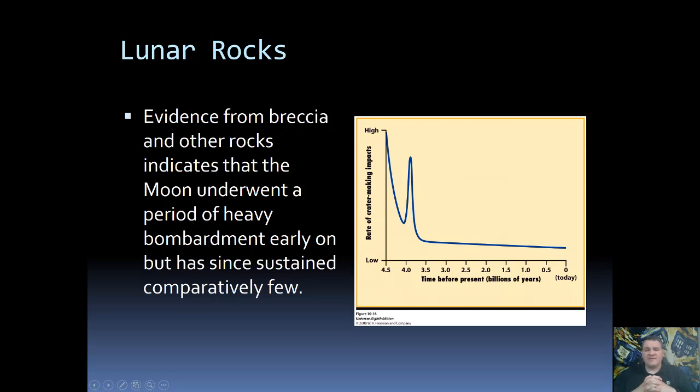Based off of current evidence, we actually believe that the period of heavy bombardment was caused as Jupiter migrated. It actually shifted a little bit in its position, which disrupted the asteroid belt, causing more things to fall into the inner solar system than normal.